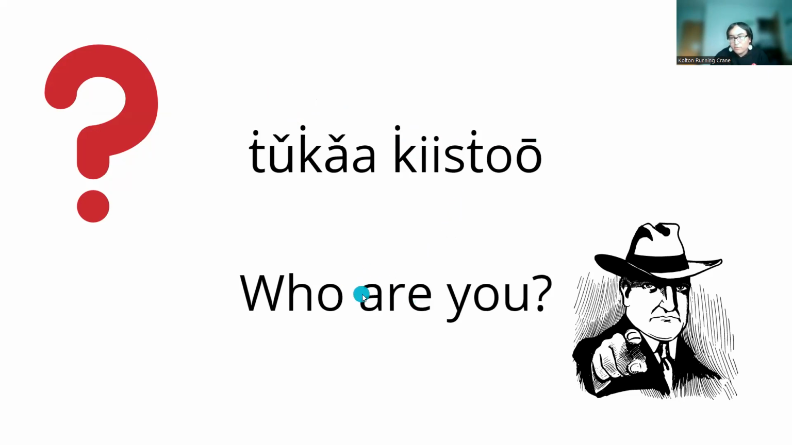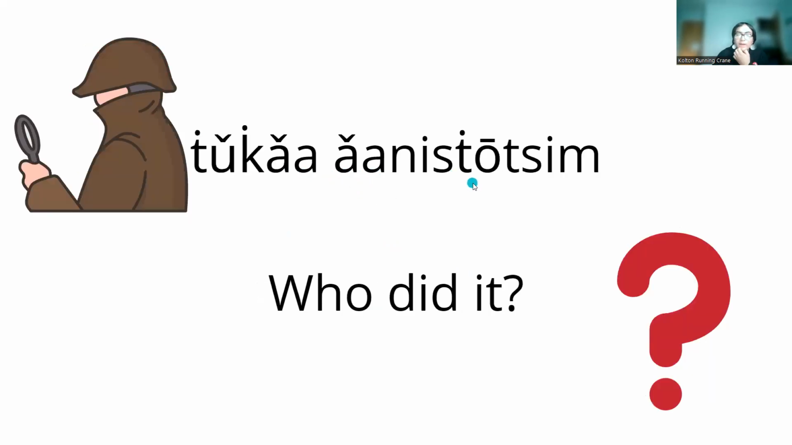We really don't have a word for are in Blackfeet. It's just who you, Taka gistu. There's not really an auxiliary verb that connects the who to you. But with this one, it's more literal. You can match each word to something. Taka is who. Anistotse is kind of like saying did or do. And then this m is kind of saying it. It's really just a conjugation for the third person. So, Taka anistotse.